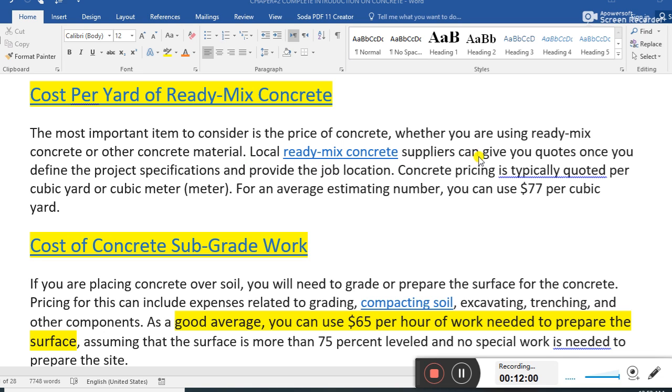The ready-mix concrete supplier can give you a quotation once you define the project specification and provide the job location. It's important. Concrete pricing is typically quoted per cubic yard, the unit measurement of volume of concrete, cubic yard or cubic meter. For an average estimation, you can use 77 per cubic yard. The rate of concrete per cubic yard is 77 USD.